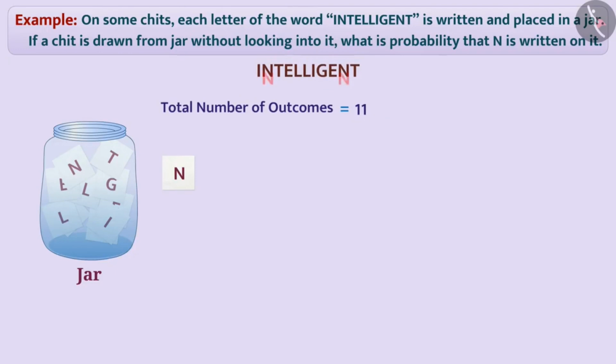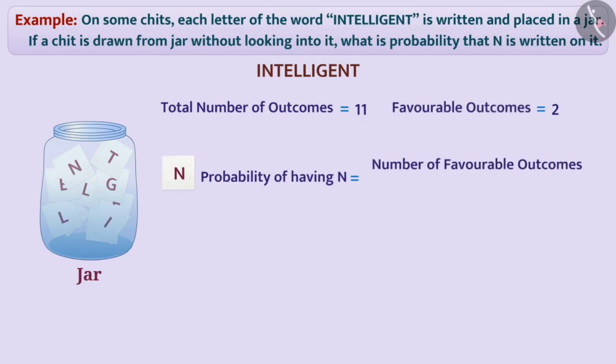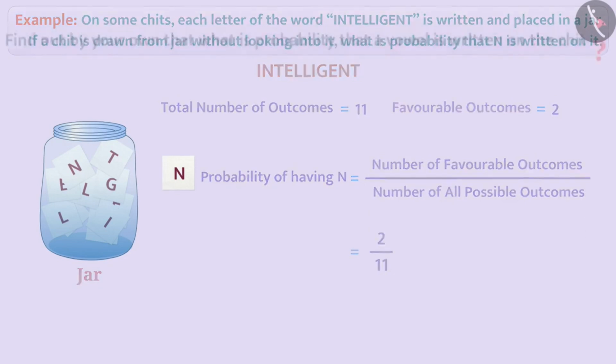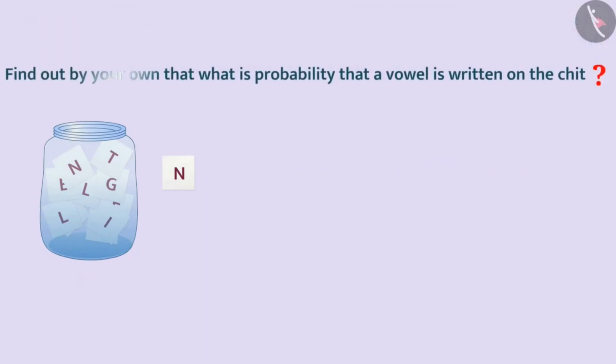This word has 2 N's. So, there will be 2 chits on which N will be written. The chit drawn in this way, there are 2 favorable outcomes for N. Hence, the probability of having N on the drawn chit is the number of favorable outcomes of the event divided by number of all possible outcomes, which is equal to 2 by 11. Now, you can find out on your own what is the probability that a vowel is written on the chit.